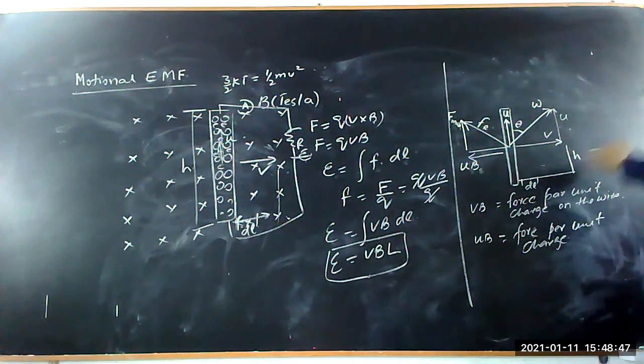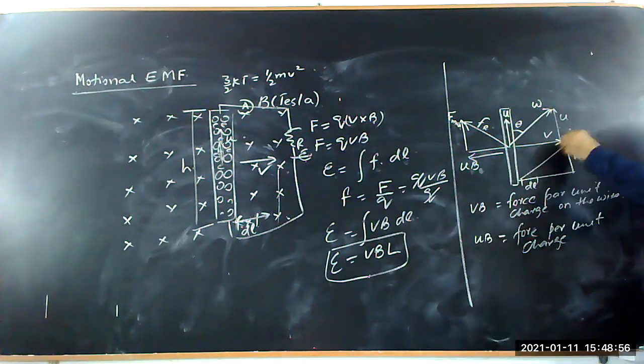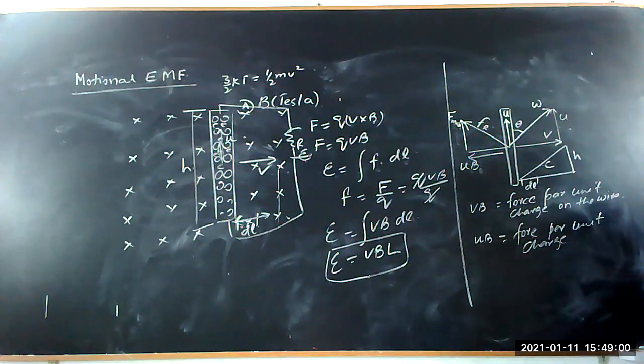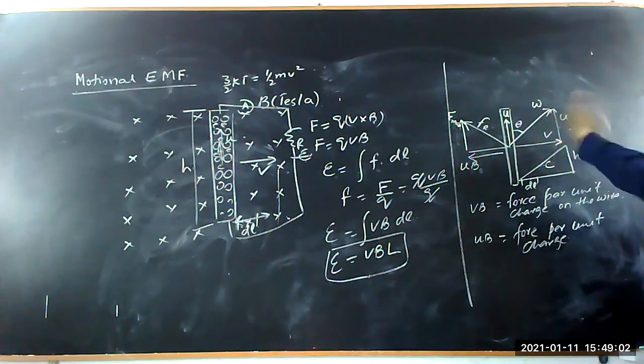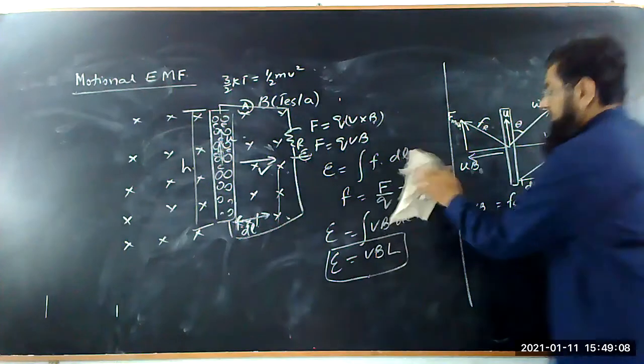H is constant, DL is not constant, it varies with time. Its resultant is C, which is again length. Now I am rewriting the EMF here.